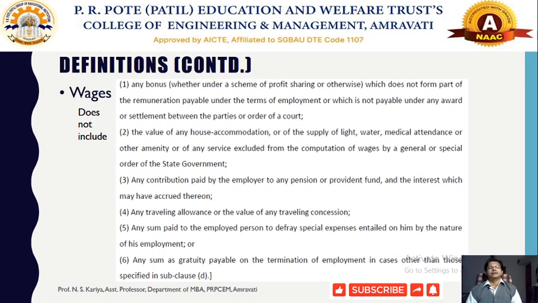Wages do not include bonuses, any kind of allowances, specifically those relating to HRA or other expenses, contributions paid by the employer, for example pension or provident fund, any traveling allowances, any special expenses, and gratuity payable on termination. These will not be treated as wages under the Payment of Wages Act. So this works in defining the payment of wages, that is called remuneration or total remuneration that individual workers receive from the employer after completion of every month.